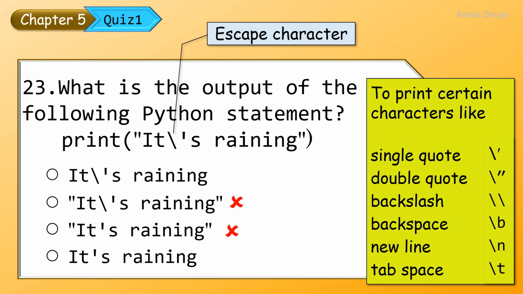When you use this escape sequence within a string, the backslash will not be printed. Only the character will be printed. So here backslash single quote means only the single quote will be printed. So the first option cannot be the right answer because the backslash is also appearing in the output. Therefore, the correct answer is the last option, it's raining.